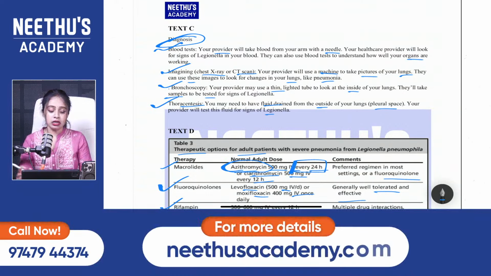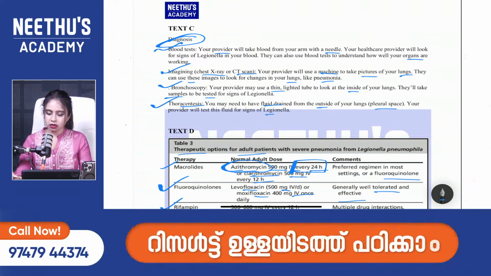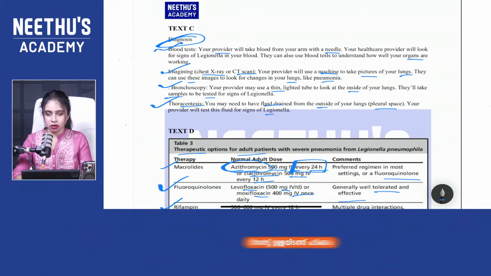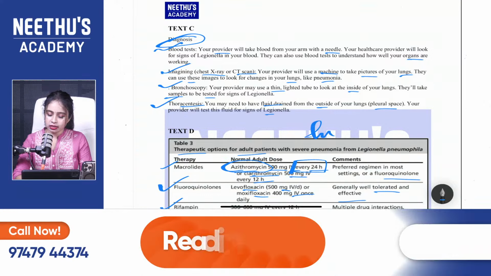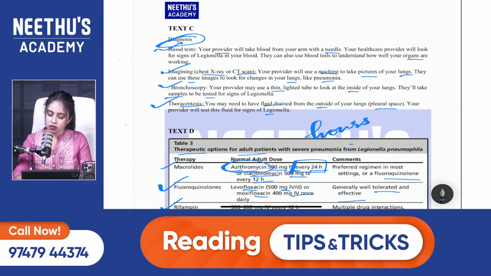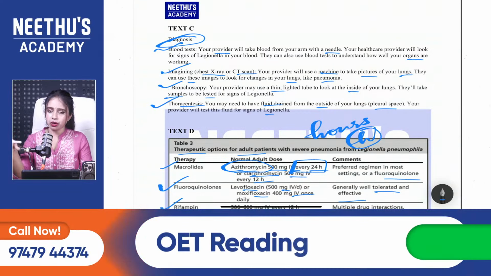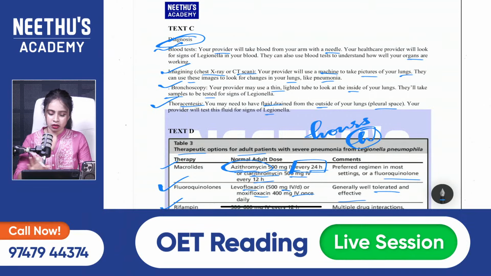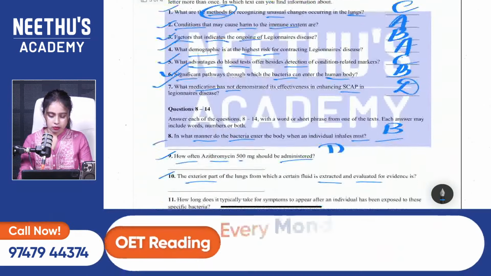Exterior part. See, we know that H means hours, but they have not mentioned the full form here. They've only mentioned H. They've not written here that it is hours. It is only H mentioned here. So please do write whatever is mentioned in the passage, okay? Yeah, it's better. So what is that?